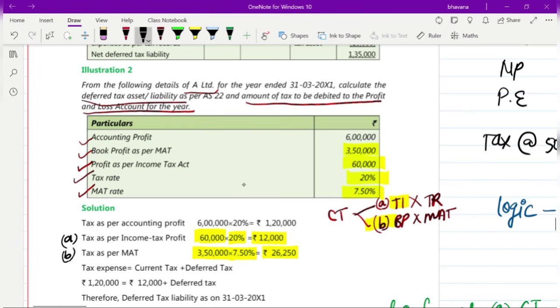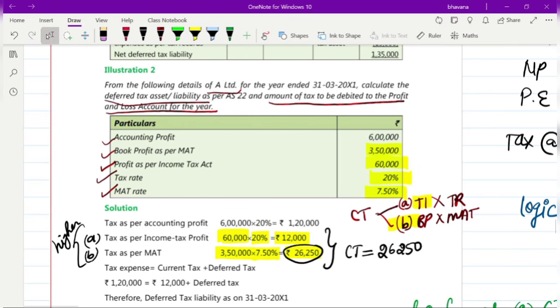So this is your option A and this is your option B. The higher among the both will be your current tax. So what will be your current tax, 12,000 or 26,250? 26,250 will be your current tax. Okay, this we are clear.